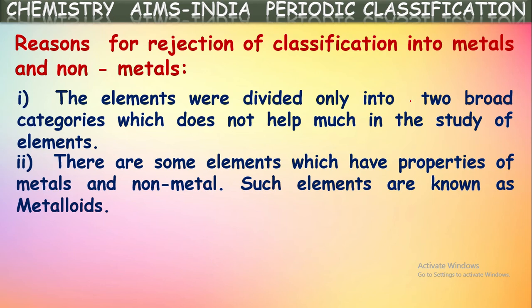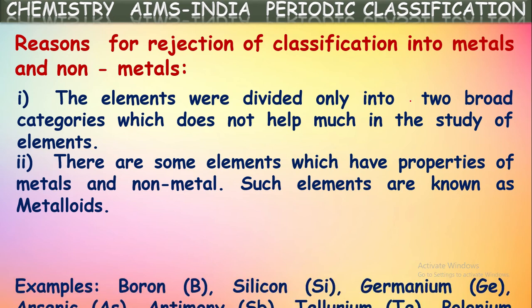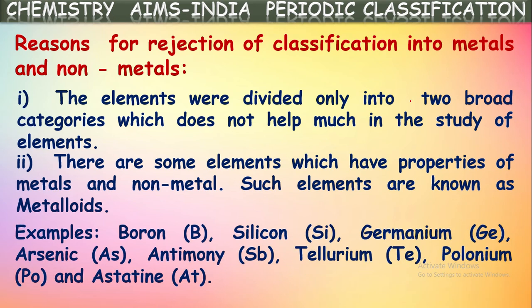But these elements can exhibit properties of both metals and non-metals. These are called specially metalloids. So this also we can say is one of the limitations. Let us hear some examples of metalloids like boron, silicon, germanium, arsenic, antimony, tellurium, polonium, and astatine. These all come under metalloids, and these elements can exhibit the properties of both metals and non-metals.